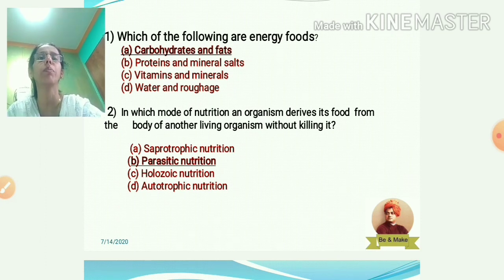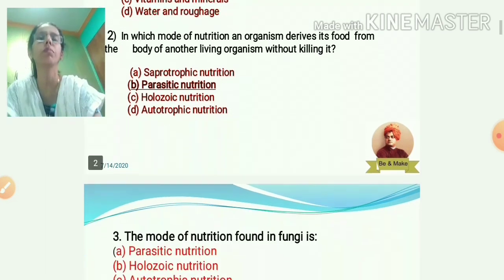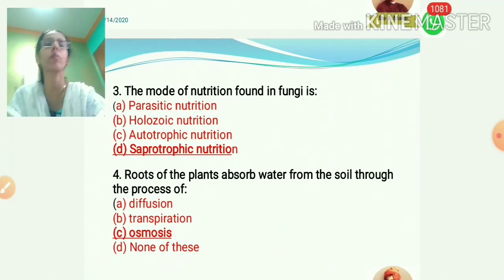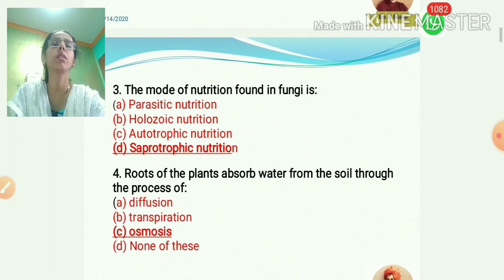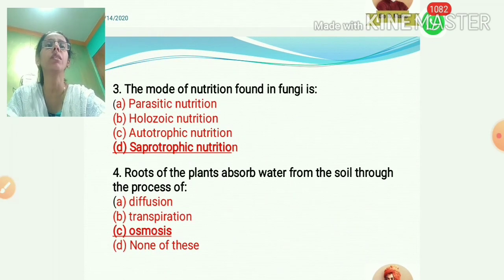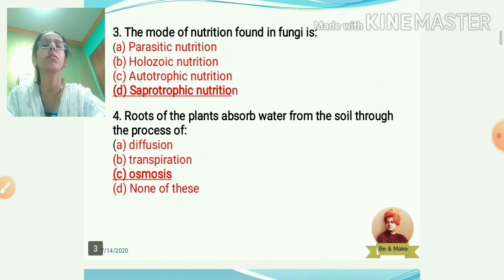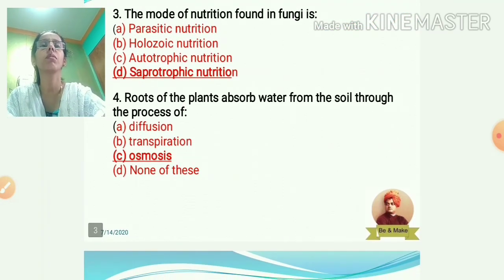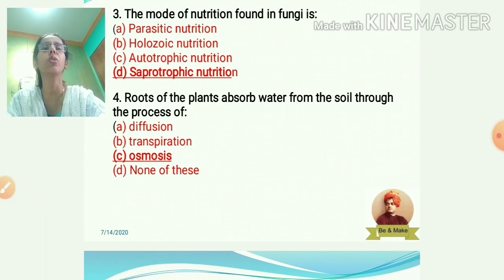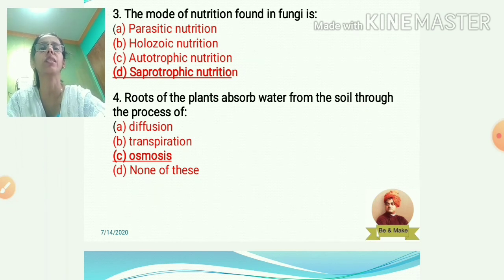So the answer is parasitic nutrition. The mode of nutrition found in fungi is saprophytic nutrition. According to the review of the lesson, you might remember all those points and you can write the answers.